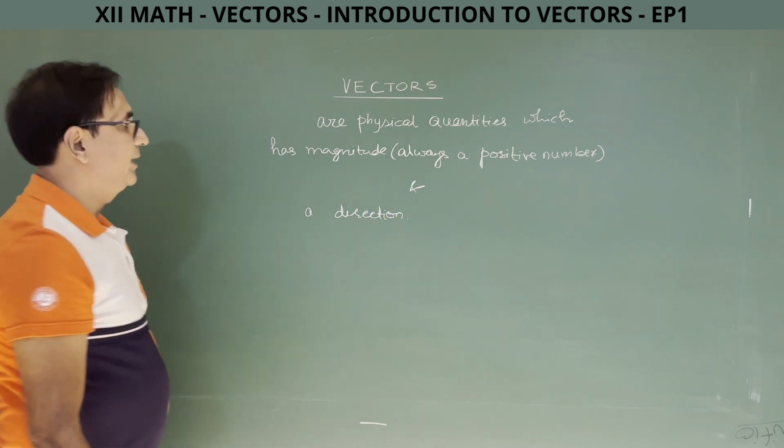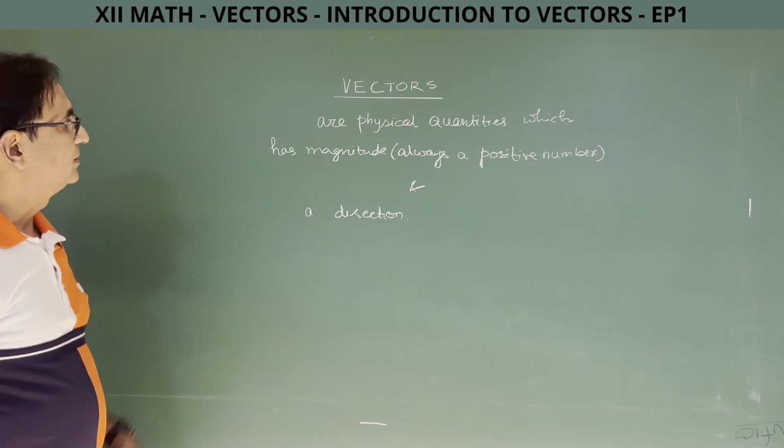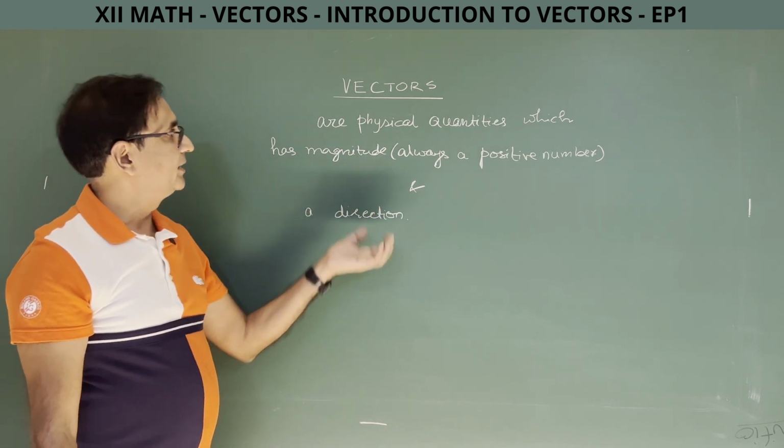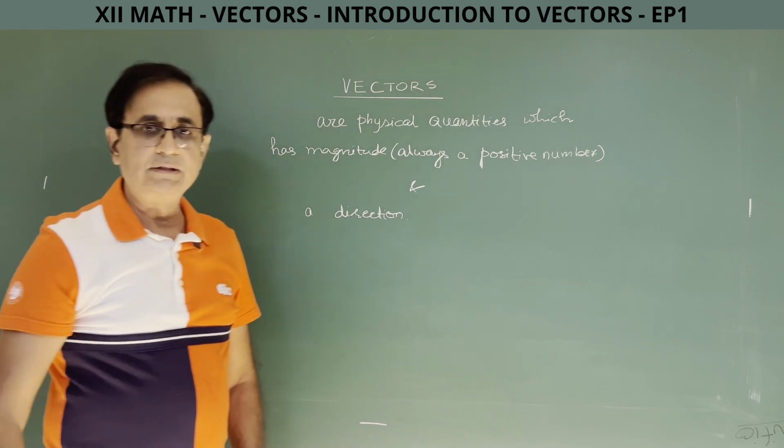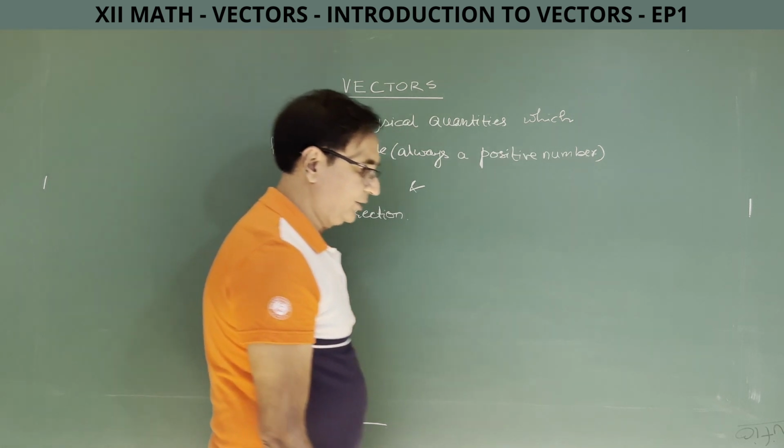So those physical quantities which have magnitude and a direction are called vectors. So vectors are physical quantities which have magnitude, which is always a positive number, and a direction.